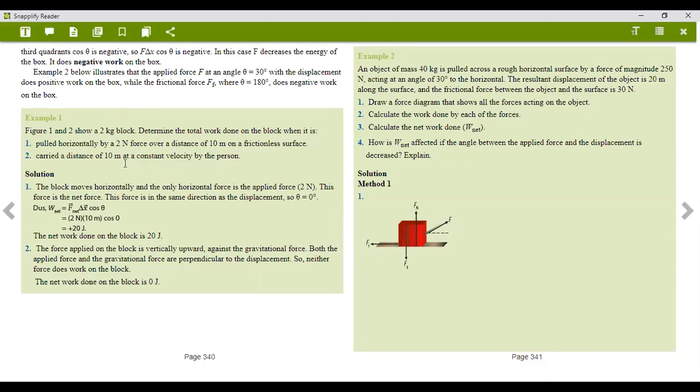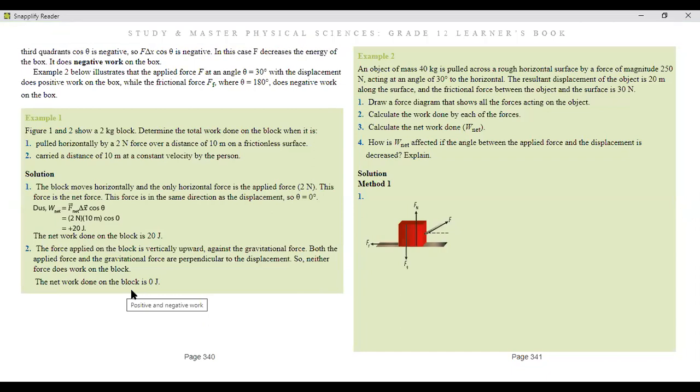The key here is the constant velocity. So the force upwards is acting against the gravitational force. Both the applied force and the gravitational force are perpendicular to the displacement. Why? Because the force is moving upwards, so it would also be perpendicular to the displacement. So neither force does work on the block. Guys, I hope this is clear.